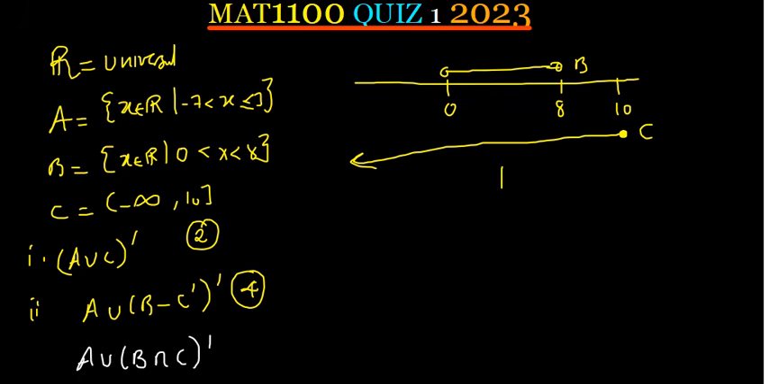What do you think? Anyone who can answer us? Can you repeat the question, sir? What will be the intersection of B and C? Is it going to be set B or set C? Very good. It's going to be B because you always pick the smaller set. So 0 up to 8.